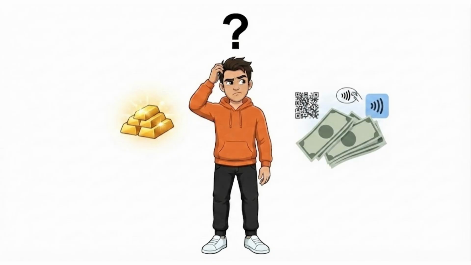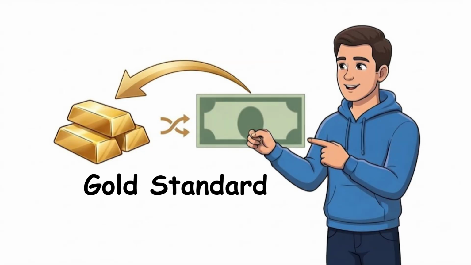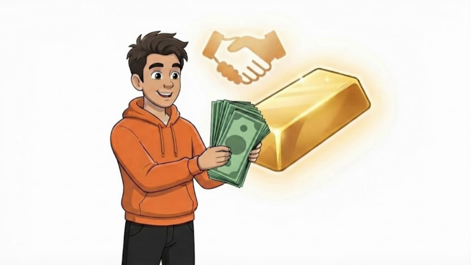Wait, so money hasn't always worked like today's money? Not at all. In fact, for most of history, people didn't trust money the way we do today. Paper notes weren't considered valuable by themselves. Each note represented a fixed amount of gold. If you had that paper, you could exchange it for real gold. This system was called the gold standard. So people weren't really trusting the paper, they were trusting the gold behind it.